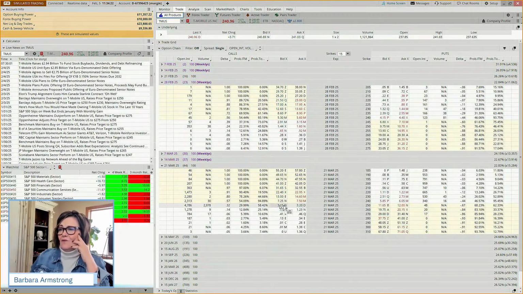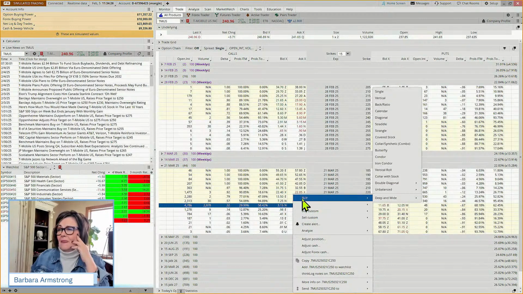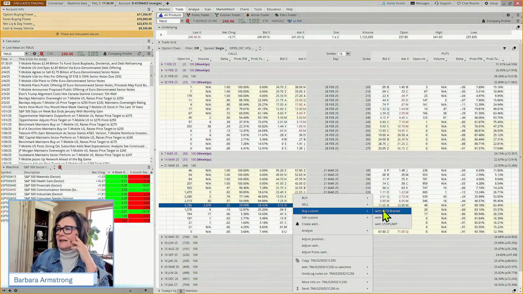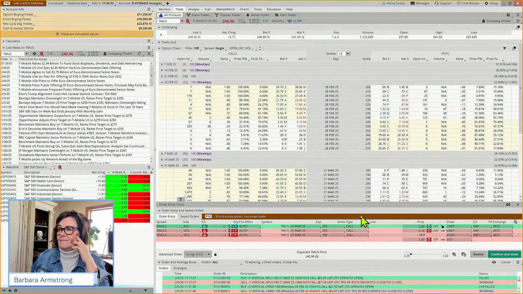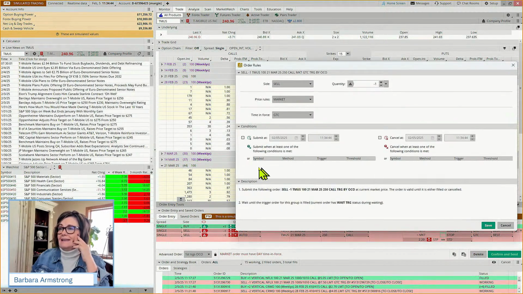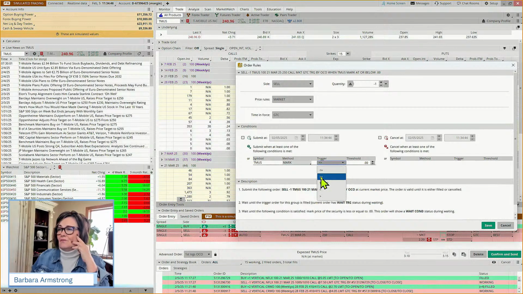Why is that? Well, because if we bought two, it would be over $600 in risk, and that's just too much above our target. And we're going to buy custom with an OCO bracket. So our target, we don't know exactly what the price of the option will be, but we're going to say, hey, if and when this goes up to 248, the price of the stock, whatever the option's worth, we'll take it.